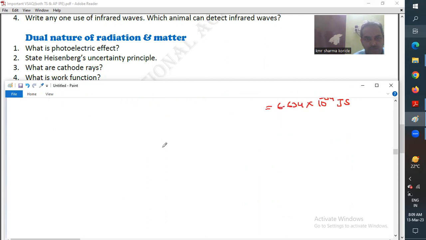Moving to the next question, that is cathode rays. Question number 3.